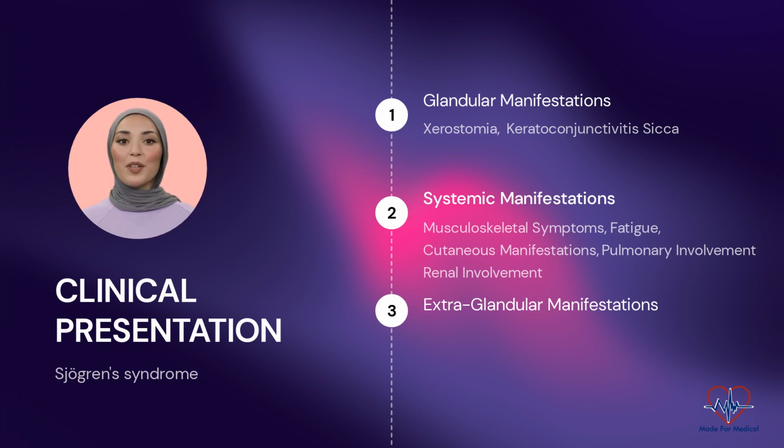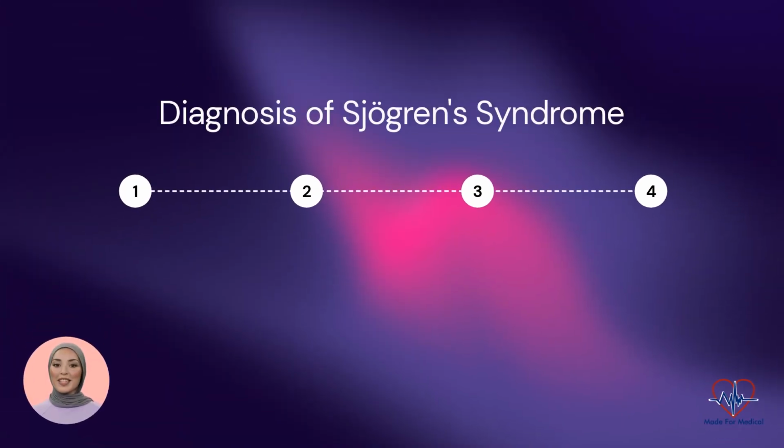Sjogren syndrome can also involve multiple organ systems beyond the salivary and lacrimal glands, such as the GIT, the genitourinary system, and the vascular system. Diagnosing Sjogren syndrome can be challenging due to its varied clinical presentation and overlap with other autoimmune conditions. Clinical assessment. A thorough clinical evaluation is essential to identify signs and symptoms suggestive of Sjogren syndrome.